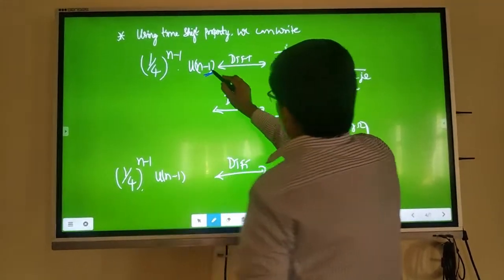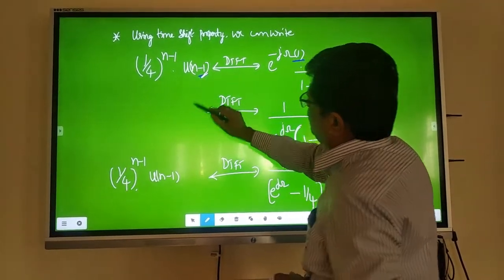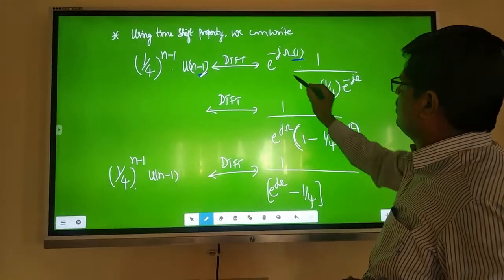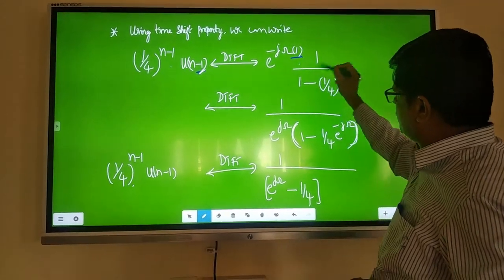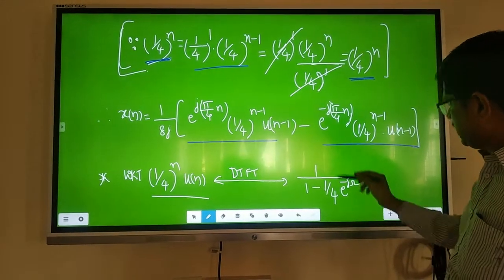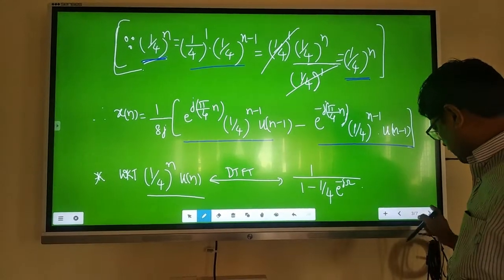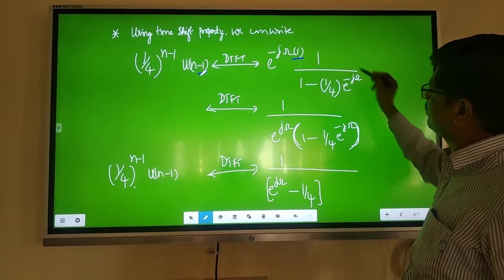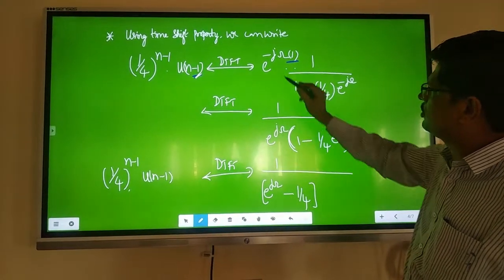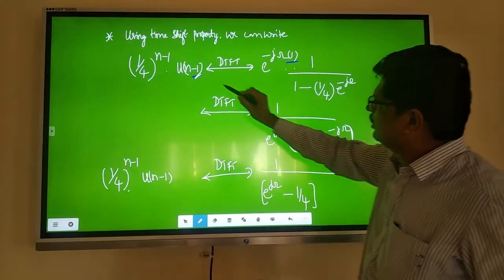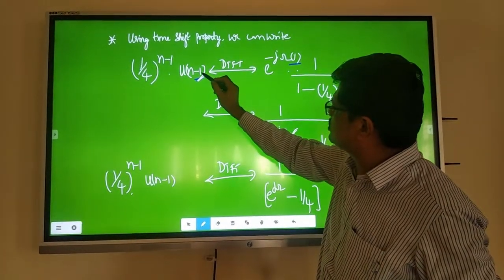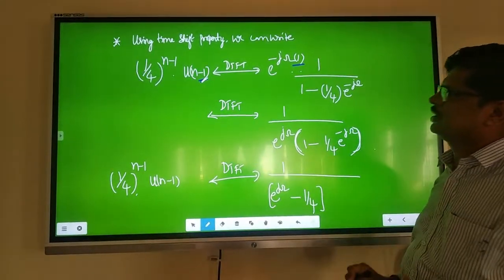What does that property say? If the shift is 1, then write x of e power j omega, whatever is there, x of e power j omega is this only, 1 by 1 minus 1 by 4 e power minus j omega, you write as it is, into e power minus j omega into whatever shift is there. There is 1, write that shift.